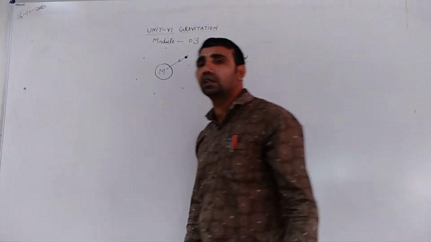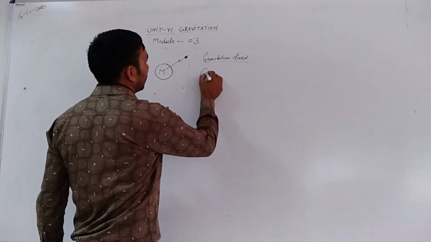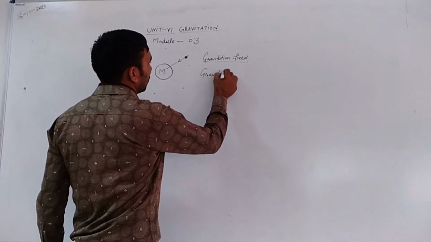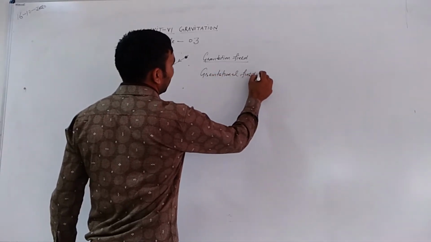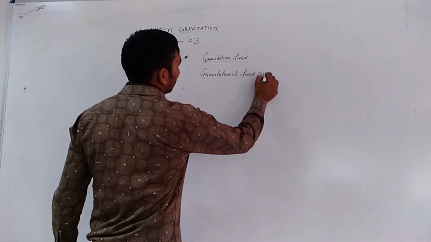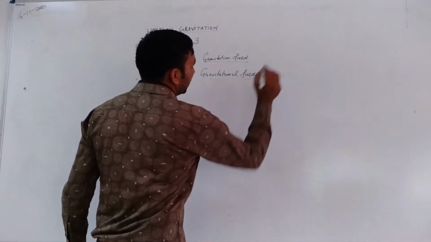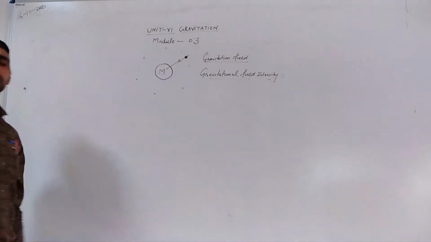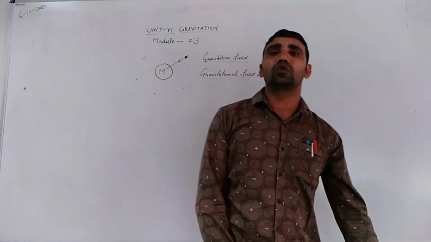Next one is gravitational field intensity. Gravitational field intensity is defined as the ratio of gravitational force to the mass of a body.